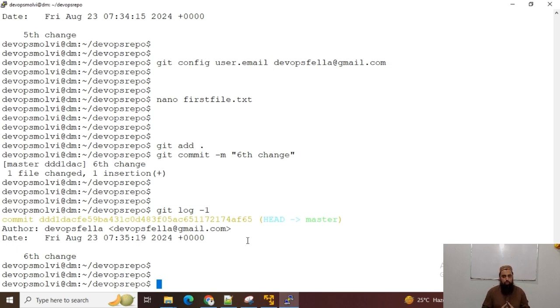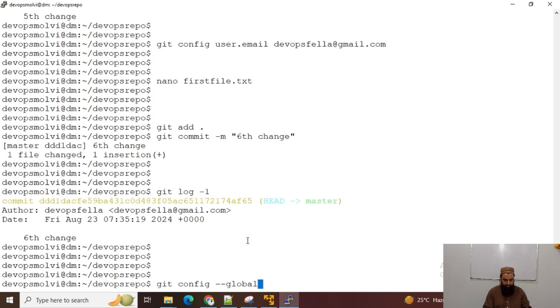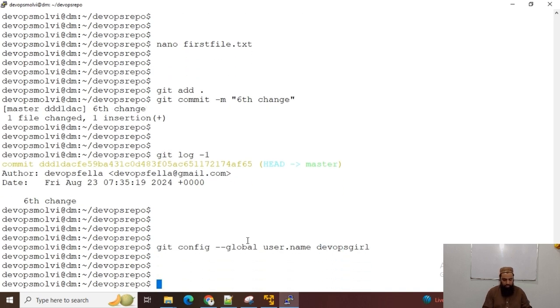And if I want to have a global author and a global email, for all the commits, I just want to have only one user, global, and DevOps girl. This is my global username, and now git config --global user.email as devopsgirl at gmail.com.